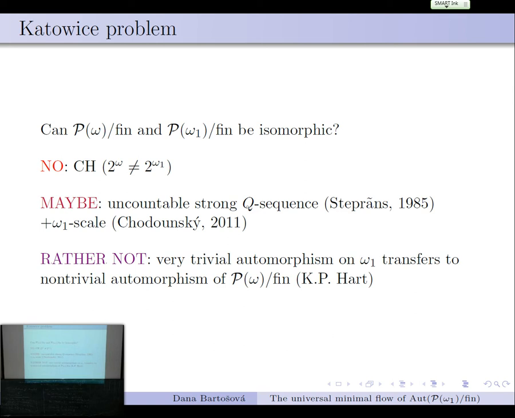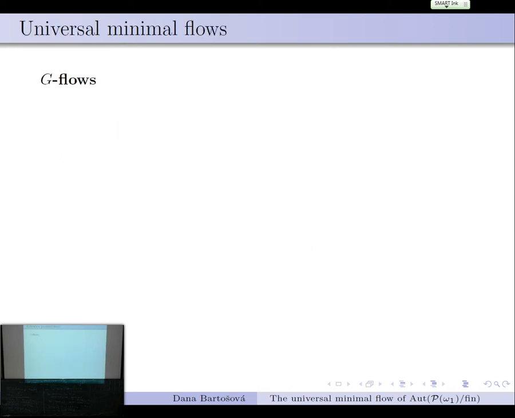So that was my motivation to actually look at the groups of automorphisms and see what we can do there. I'm not promising any progress on this question so far, but this was the motivation to look at this. So now we are looking at dynamical properties of this group.